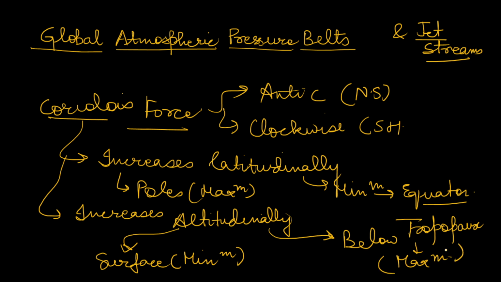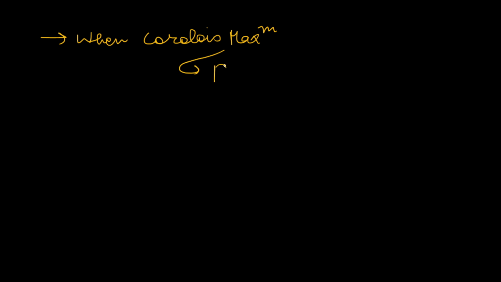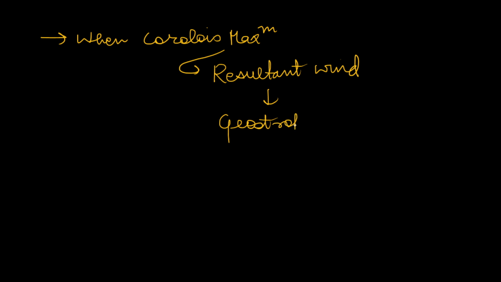And when Coriolis force is maximum, it forms a resultant wind, and these winds are known as geostrophic winds.